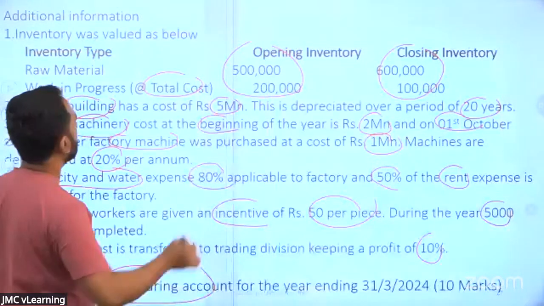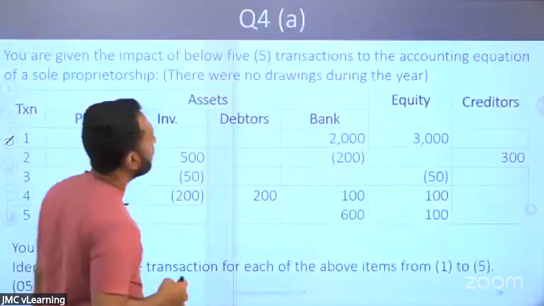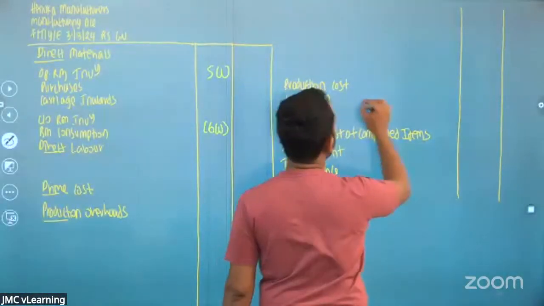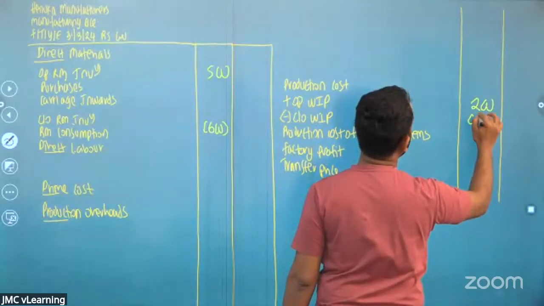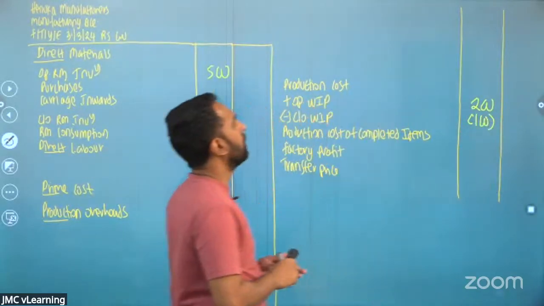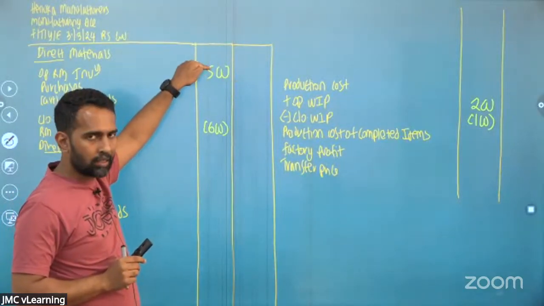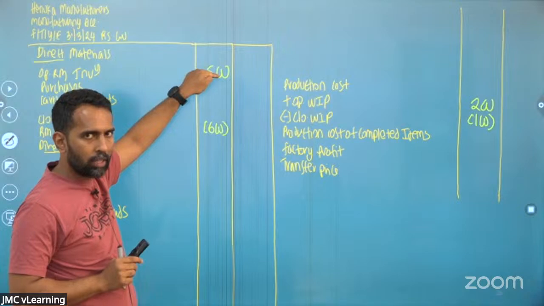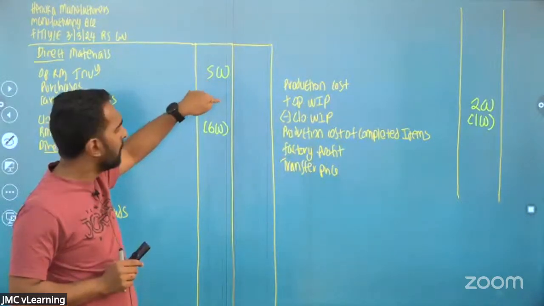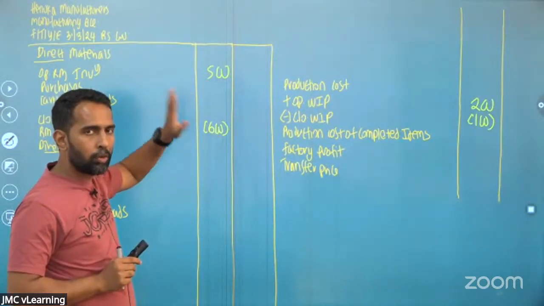Work in progress. Opening 200, closing 100. Opening added, closing deducted. Why are we adding opening raw material? That is the first thing that you are going to consume in the production process. This year's closing balance you are going to consume in the next year.